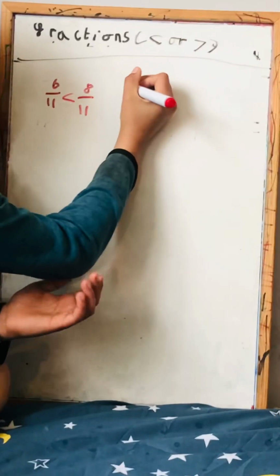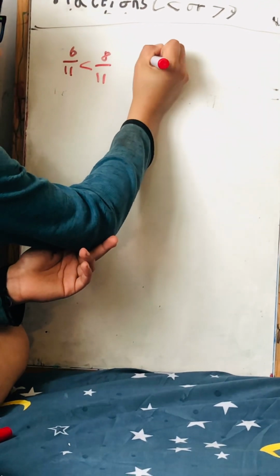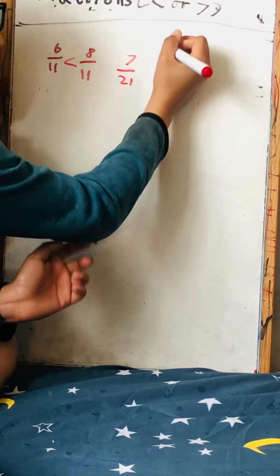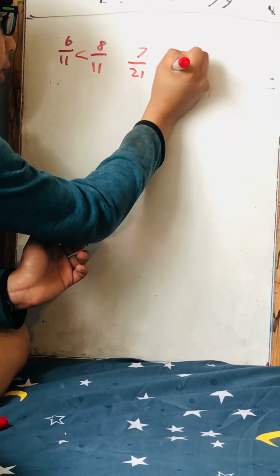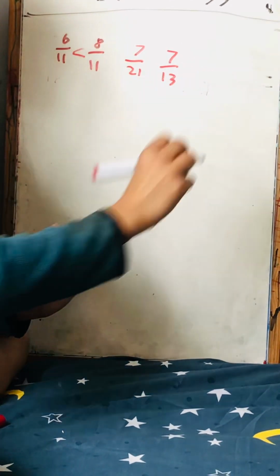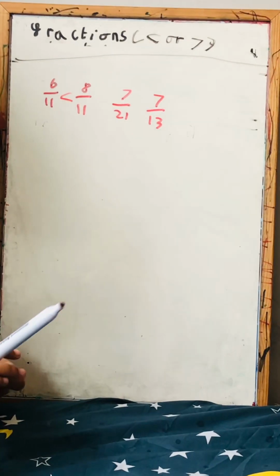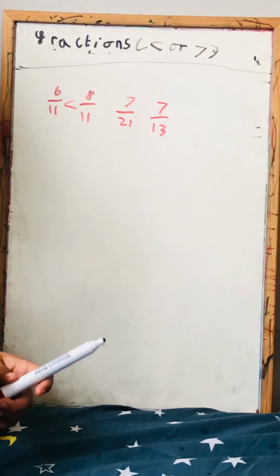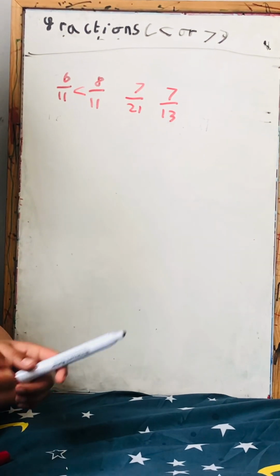Now the second question for red. 7 by 21 and 7 by 13. Which one's bigger? I'll give you 30 seconds to 1 minute to solve it, or if you want, you can take less time or pause the video to get more time.